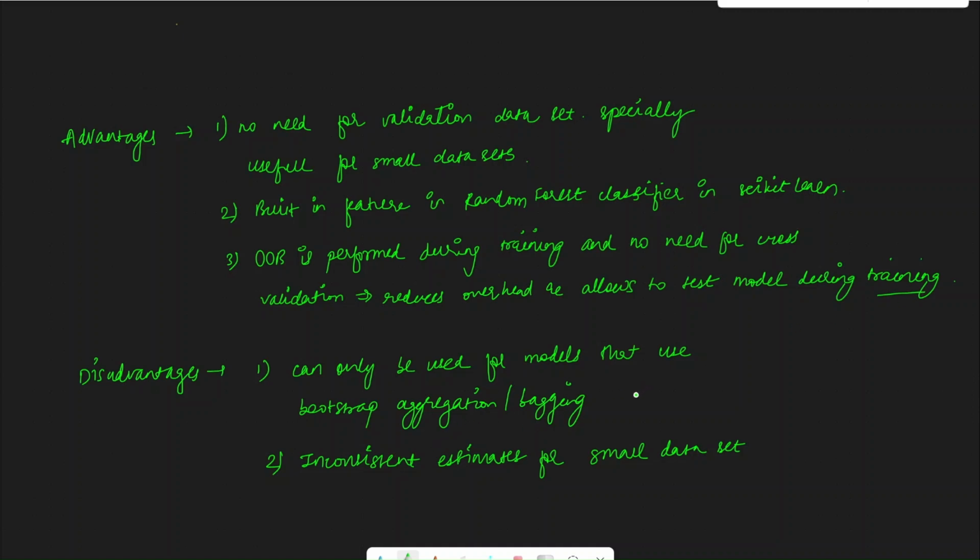There are two disadvantages of using out-of-bag error. It can only be used for those models which use bootstrap aggregation or have the concept of bagging, and it produces inconsistent estimates for small data sets.